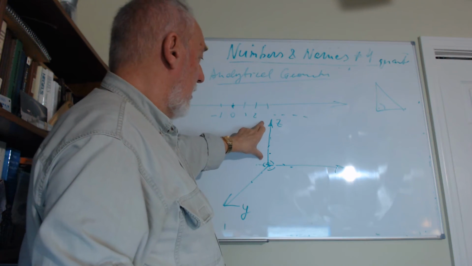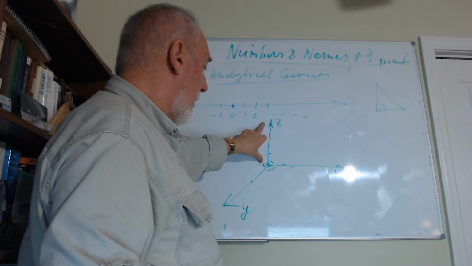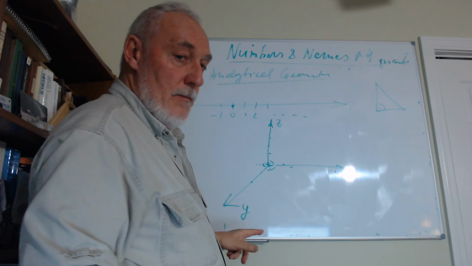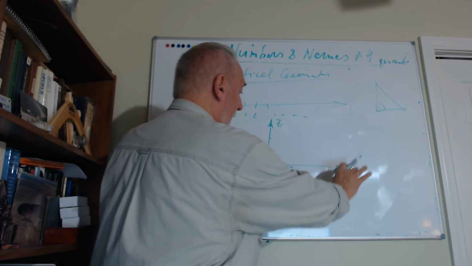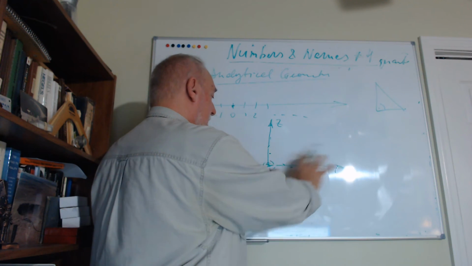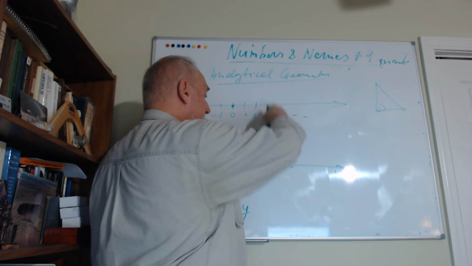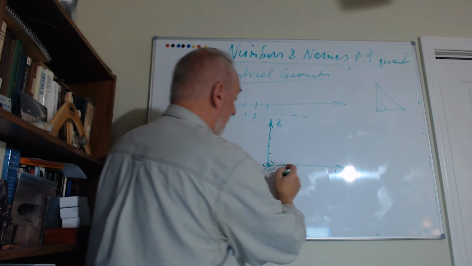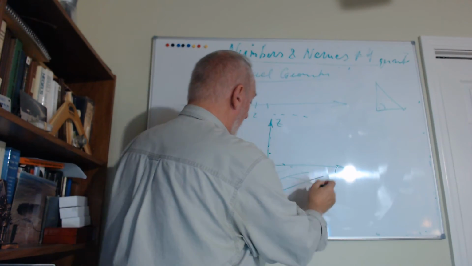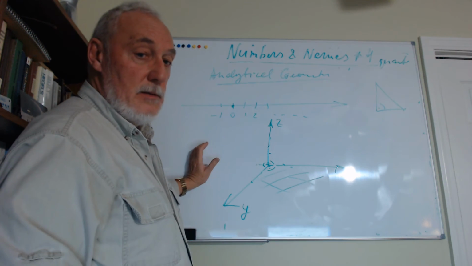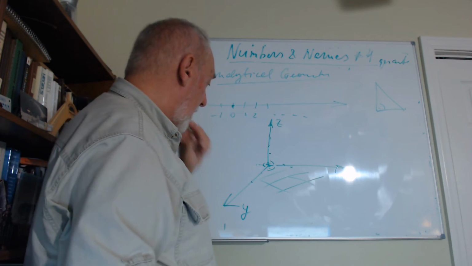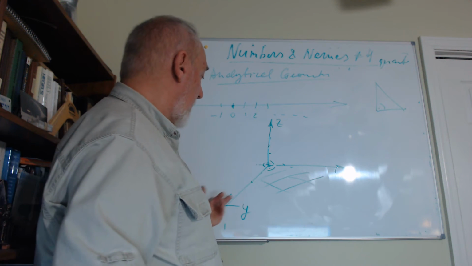Actually, the axis z is perpendicular to the whole plane of x and y. This is the plane where the axes lie, and z is perpendicular to the whole plane, so to the floor. The floor is a plane where x and y lie. It's the same thing with y.